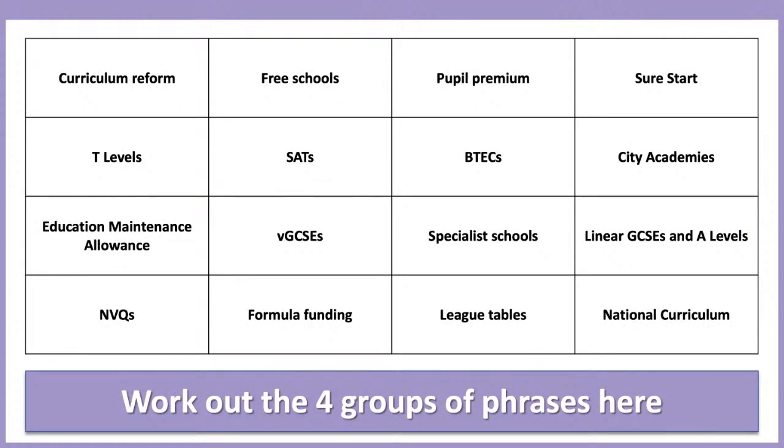Now, this is what we call a connection wall. A few of you may have seen a program called Only Connect on the telly, where you have these sorts of things, a connection wall. You might have seen something similar at school as well. There are 4 groups of key terms or phrases there, and the idea is to try and group them together. I'll give you a minute to see whether you can come up with any patterns or links, and then I'll give you a few clues to get us going, because it is quite tricky. But have a look at it first and see if you can see any that you feel probably ought to go together. What do you reckon?